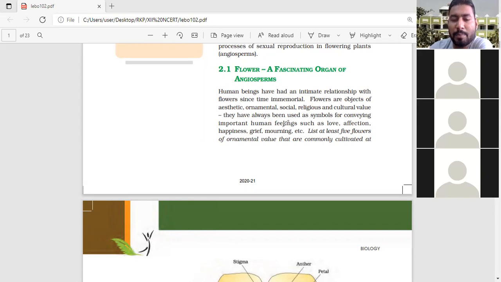It is saying important human feelings such as love. You have seen in a large number of movies, if the hero is in love with the heroine, he will give her a phool. Phool is the Hindi word, you can say flower. So he will give the flower to his girlfriend or his lover.